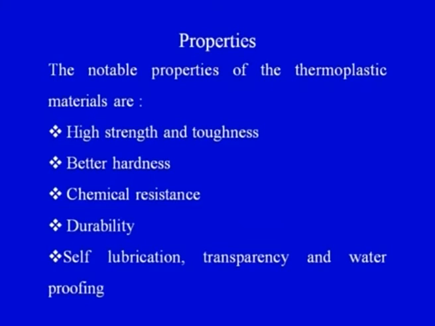The notable properties of thermoplastic materials are they have high strength and toughness, better hardness, chemical resistance, durability, self lubrication, transparency and waterproofing. These properties would be useful when we convert the thermoplastic into the final product. Now we will see the different types of products that can be made out of thermoplastic materials, but these are the properties which would dictate their application in the market, that for making a particular type of product these properties would be useful.